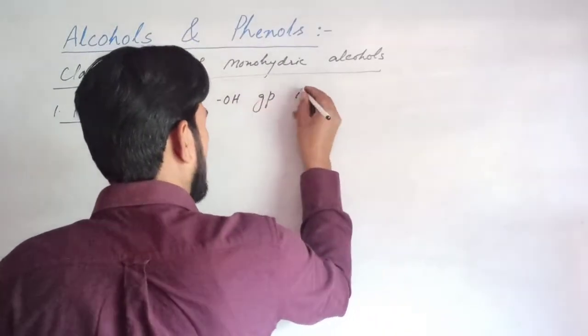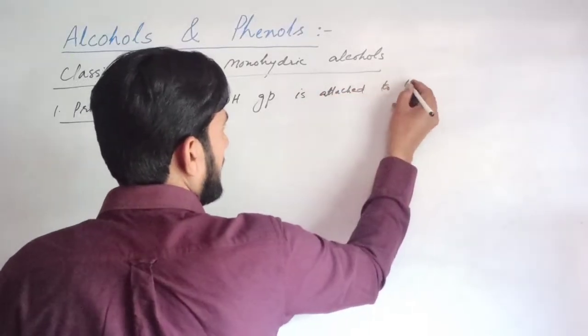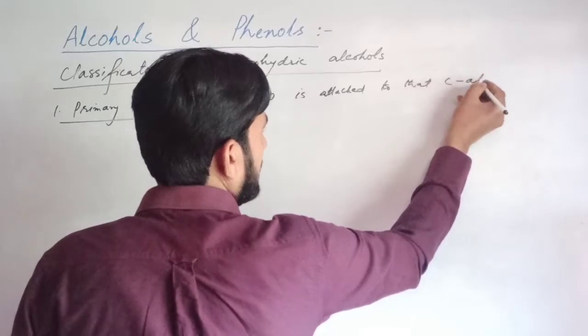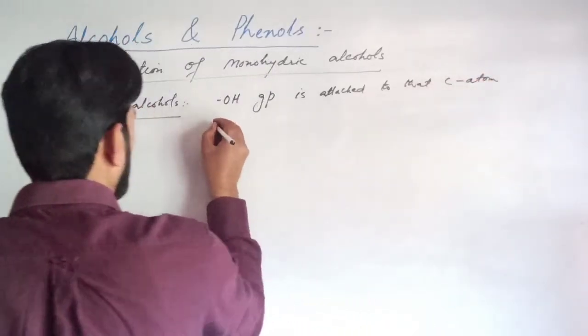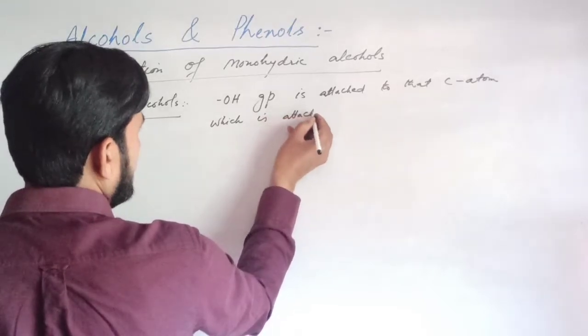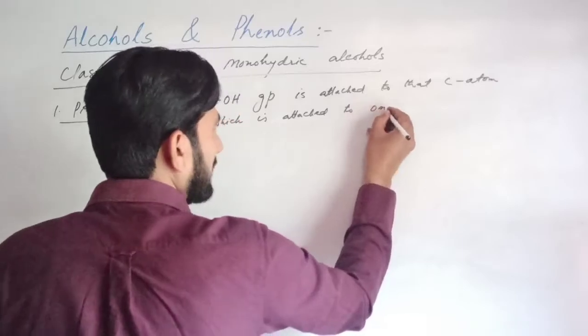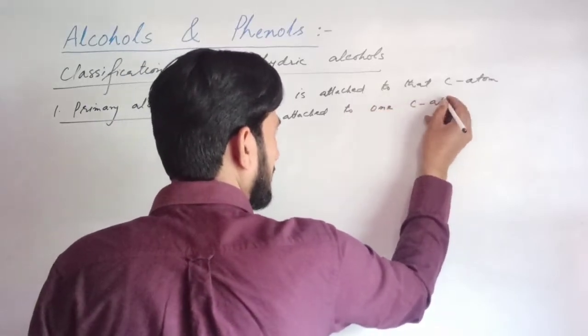The hydroxyl group is attached to that carbon atom which is attached to one carbon atom or no carbon atom.